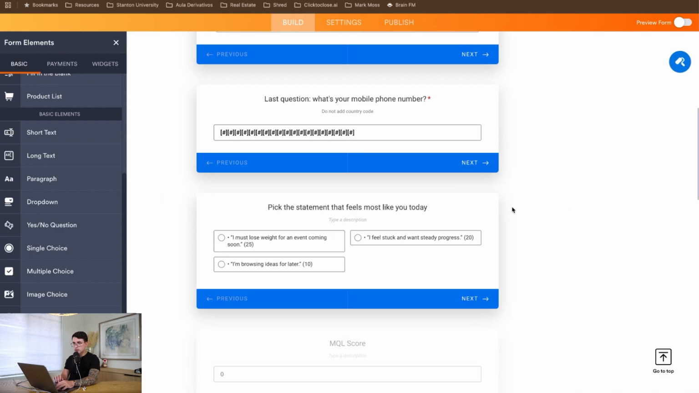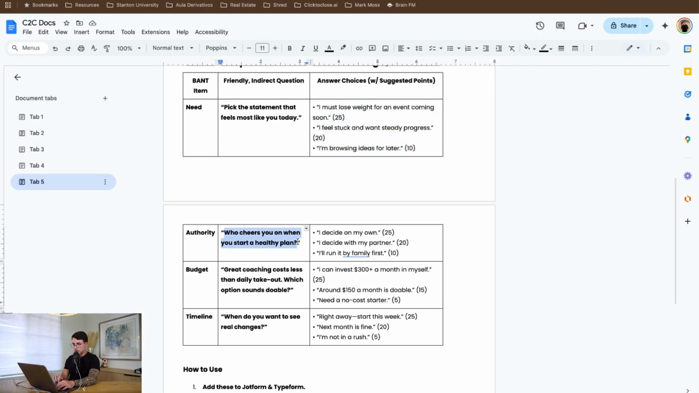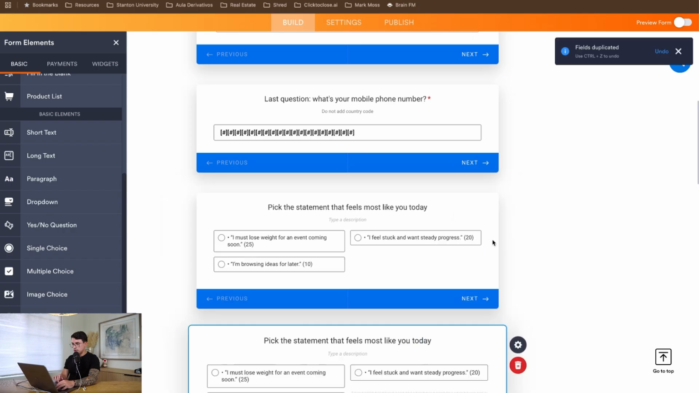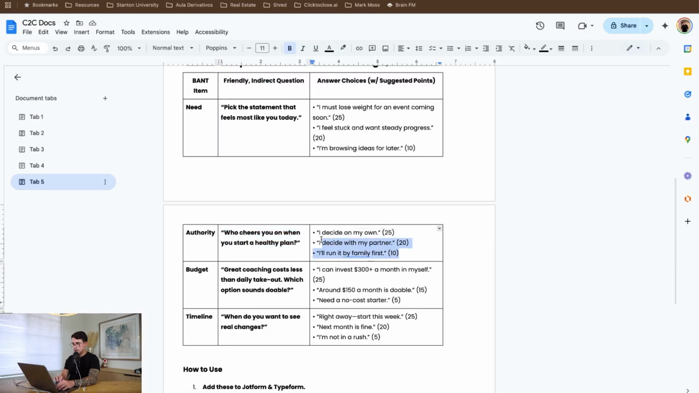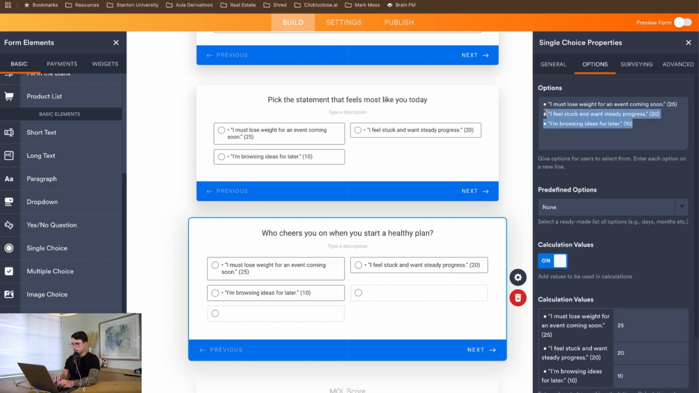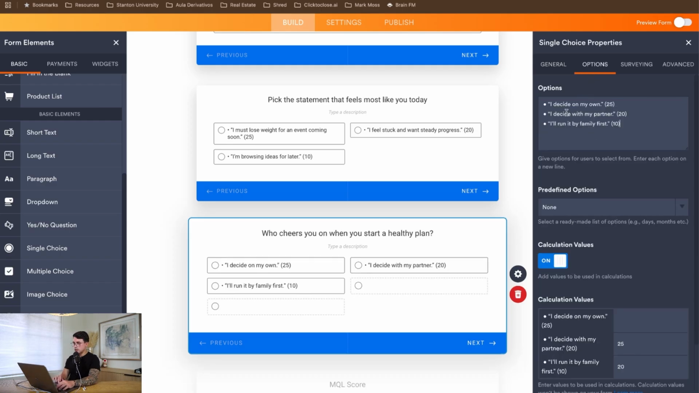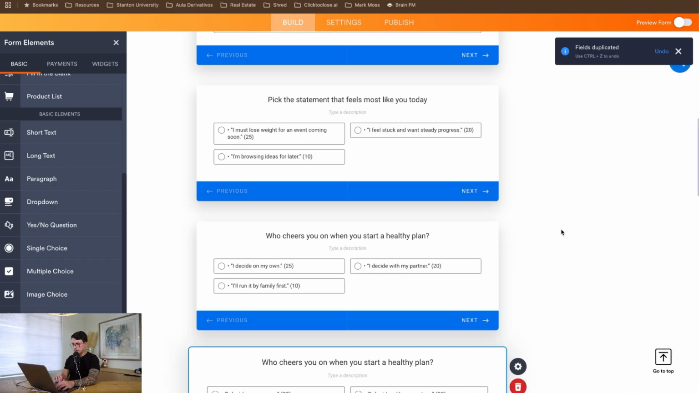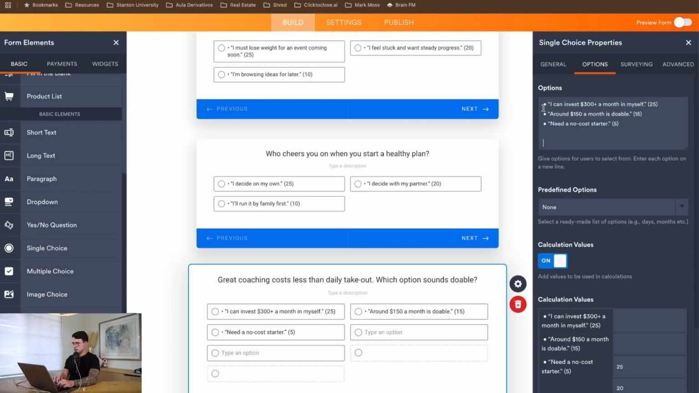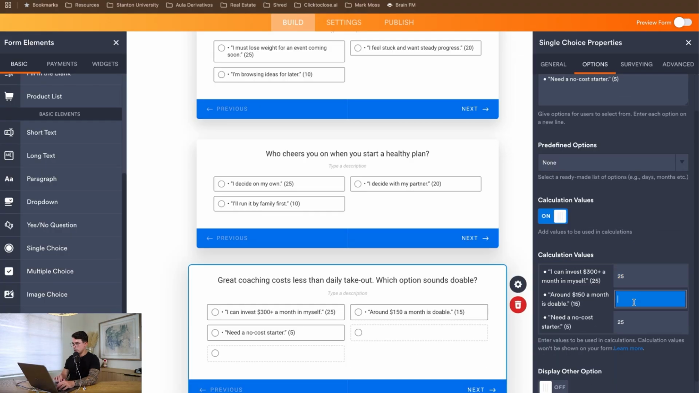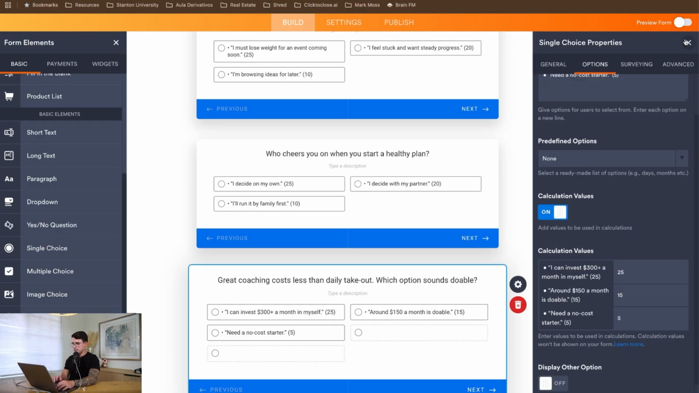Okay. Then I'm going to get the other question here, and I'll just duplicate this. I will paste the question, and then I will get these options here and paste them in, and I'm just going to replace the numbers in the calculation values. So I'm just going to put 25, 20, 10. Okay. And then I'm going to repeat this process for the other two missing questions. All right. And then I'm just going to paste this right here, and I'm going to be updating this information here.